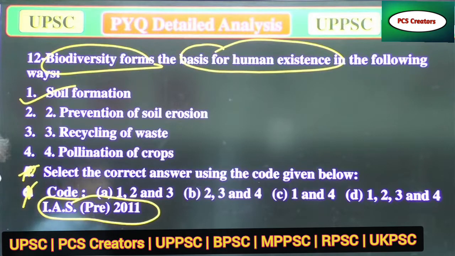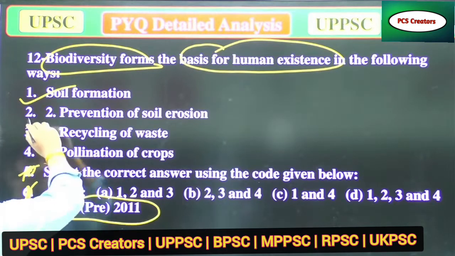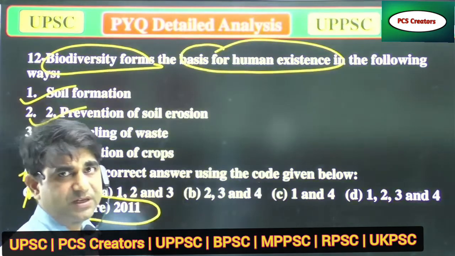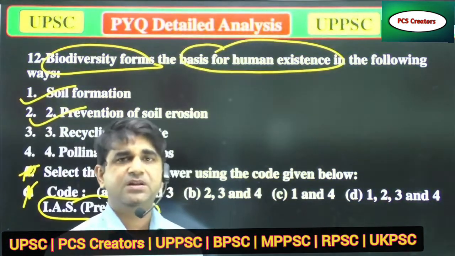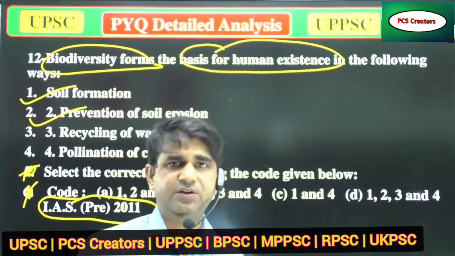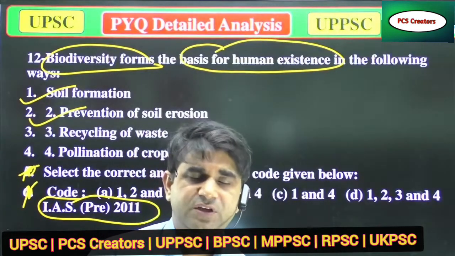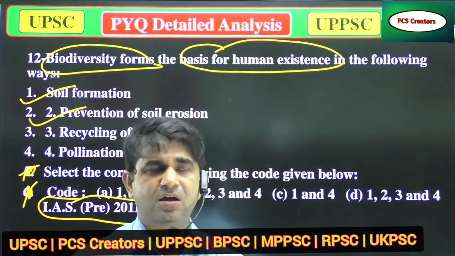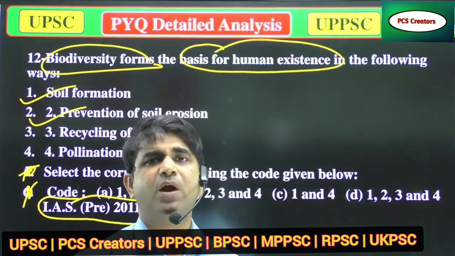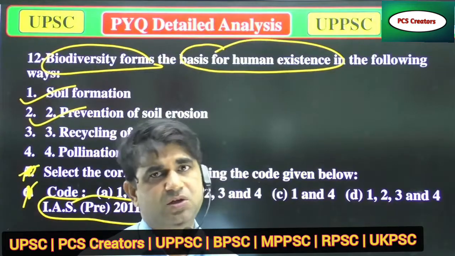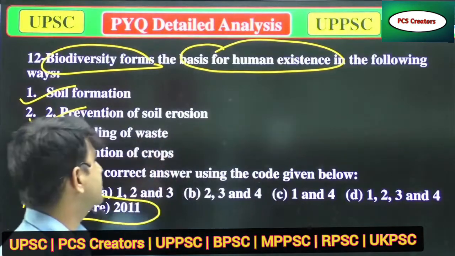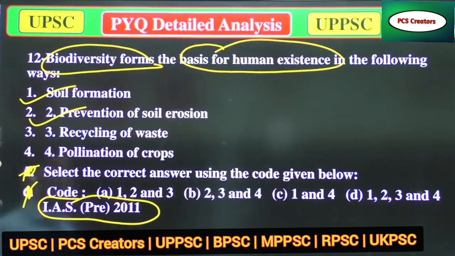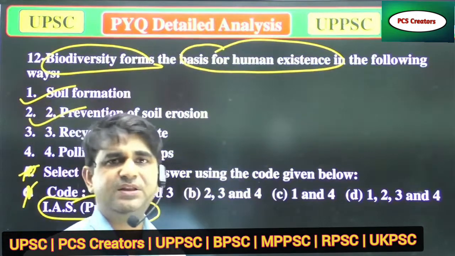B. Prevention of soil erosion. Yes, biodiversity also prevents soil erosion, because when there is huge biodiversity, there are huge plants and vegetation there. When there is huge vegetation, they bind the soil, so they also decrease soil erosion. Yes, it's correct. Recycling of waste, yes, it will also help.